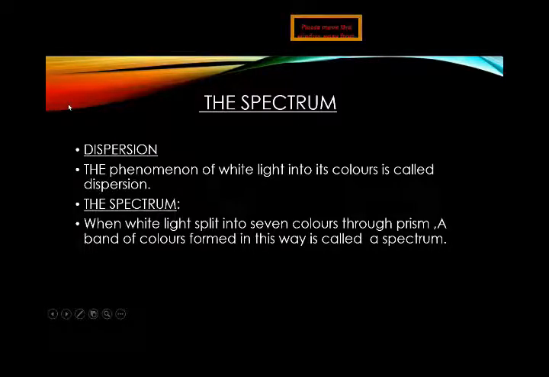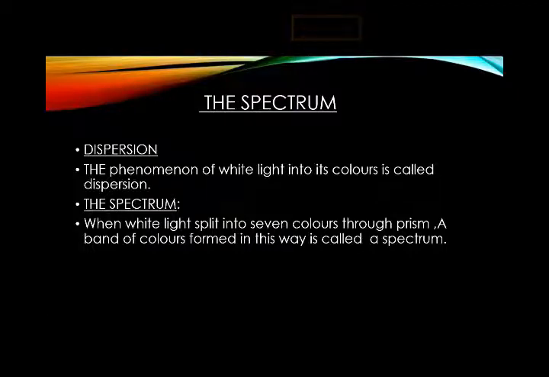Dispersion is the phenomenon in which we split white light into its 7 colors, and that splitting is known as dispersion. And how can we split the white light? We can split the white light through the prism. And what is a prism? A prism is a triangular shaped glass which we place in front of the sunlight, so it breaks the white light into its 7 colors. And the band of 7 colors which is obtained due to the dispersion is known as the spectrum.